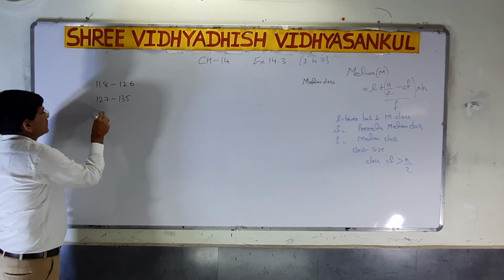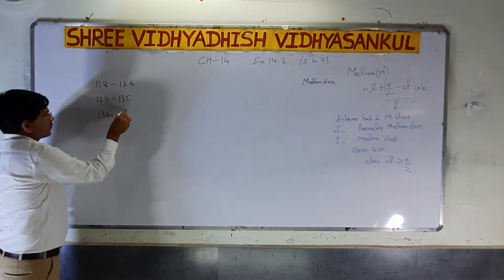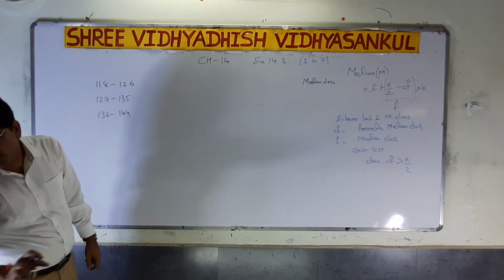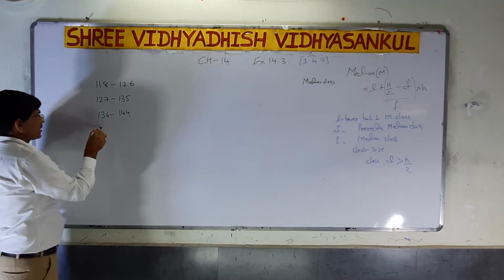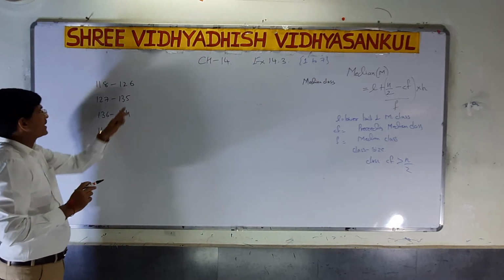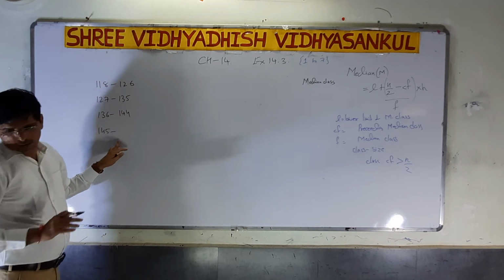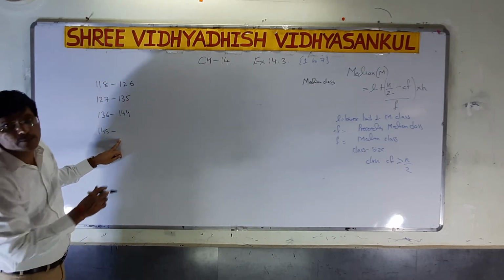136 to 144. So here the continuous frequency is not there. The class interval is not continuous. There is a break. 126, 127. So how can we make it continuous, that is important for us.